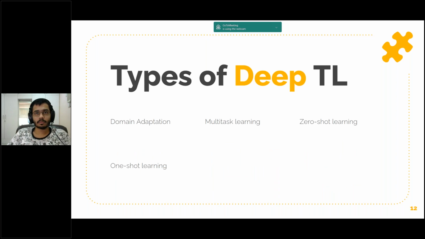What are different types of deep transfer learning? One of them is domain adaptation, wherein the data set on which the machine was trained is different from the target data set. A good example of this would be an object detection model. Let's say the model was trained on vehicles from USA. When the model is used for vehicles in India, domain adaptation will be used, because even though the task is the same, India has different types of architecture, design, and colors than the vehicles in USA.